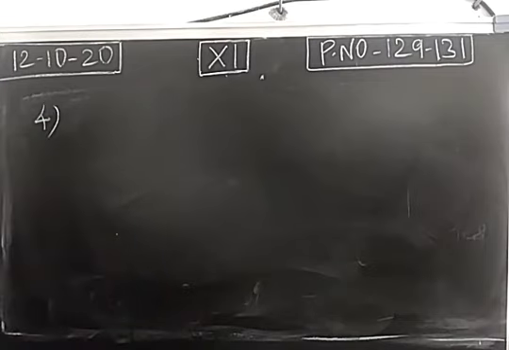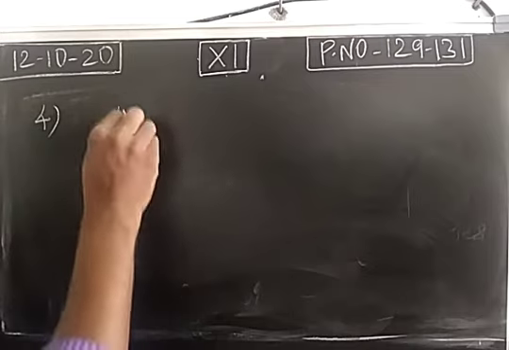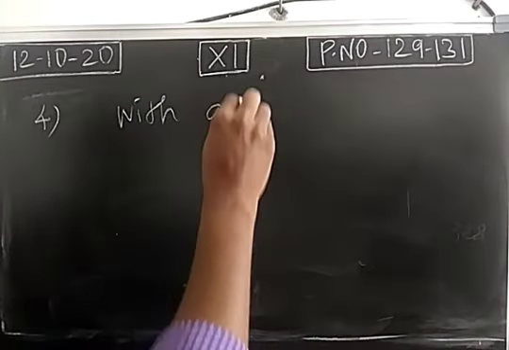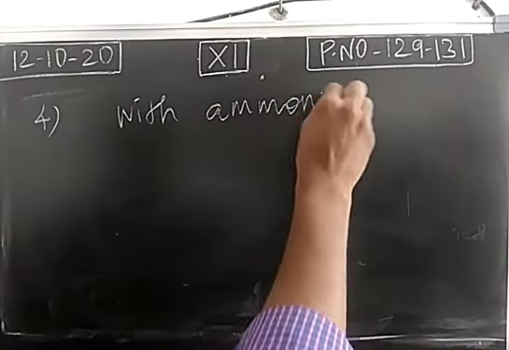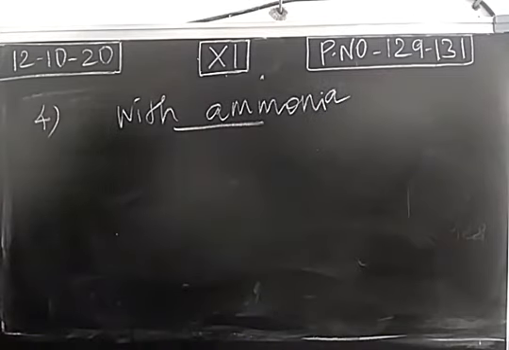Fourth one, how alkali metals react with ammonia. When we take alkali metals, they dissolve in liquid ammonia. They form a cation as well as an anion. We call them ammoniated cation and ammoniated electron.